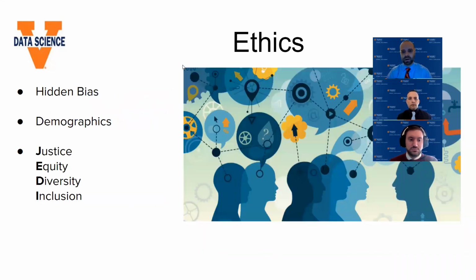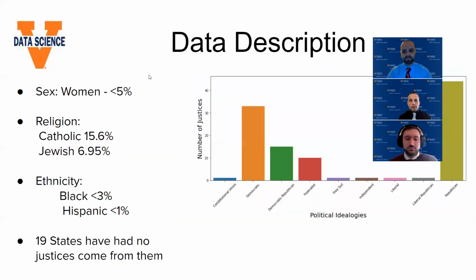Certainly, we took a two-part ethics course that bled into our capstone project, and we wanted to be aware of hidden biases in our data and in our own analytics. We were aware that we came to the table with our own political opinions, and we would be analyzing political and controversial cases, so we had to be aware of our own biases and of hidden biases in the data, which a lot of times came in the form of demographics that Evan is going to touch on.